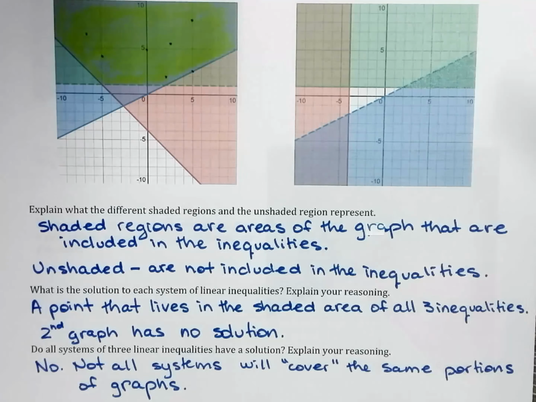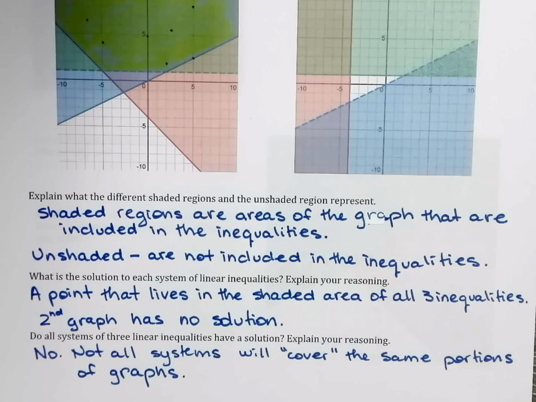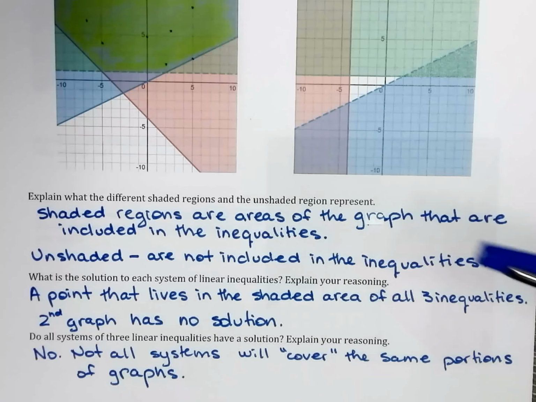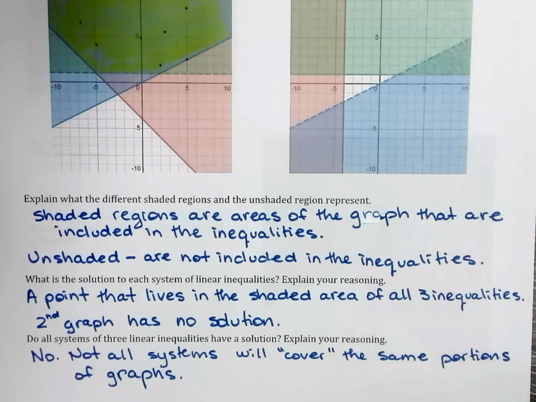And we already talked about this. Second graph has no solution. Do all systems of three inequalities have a solution? Explain your reasoning. No. And the second graph is a perfect example of that. Sometimes they will not cover the same portions of the graph. Okay?